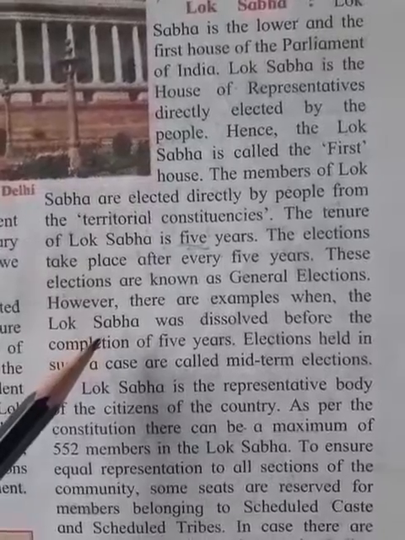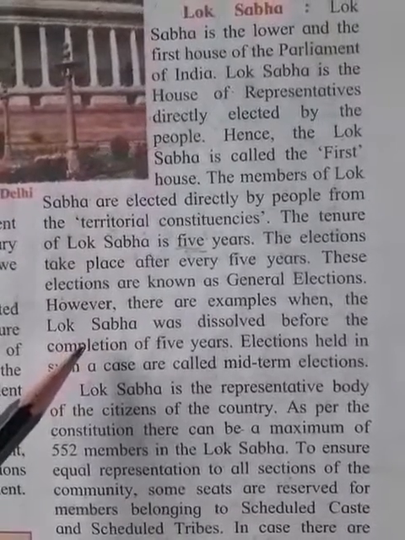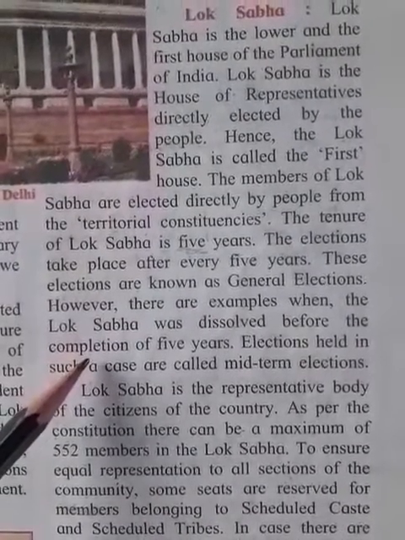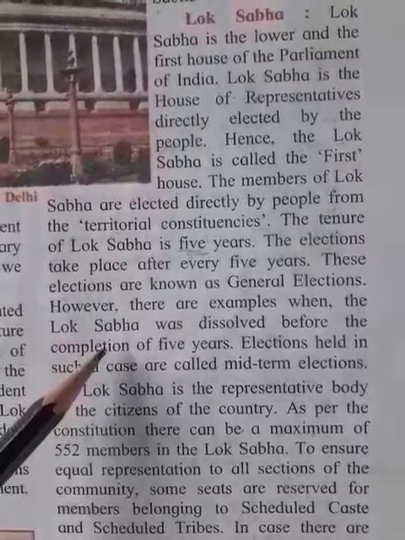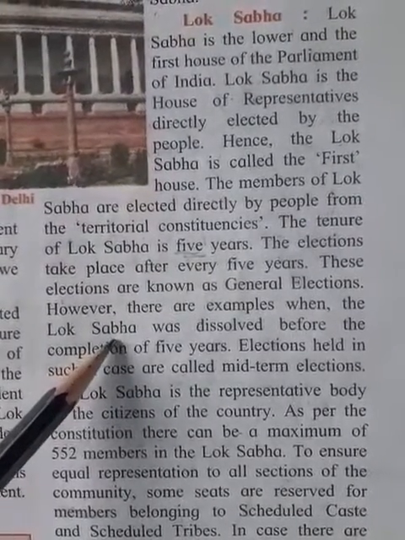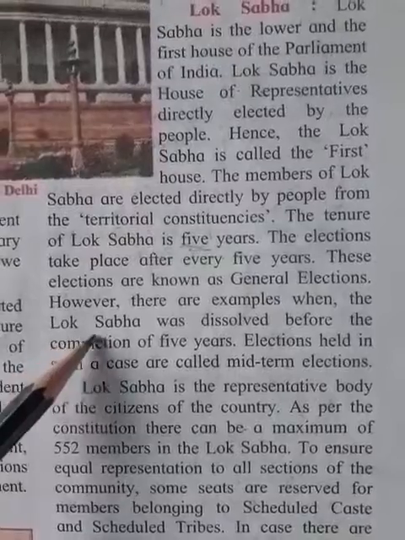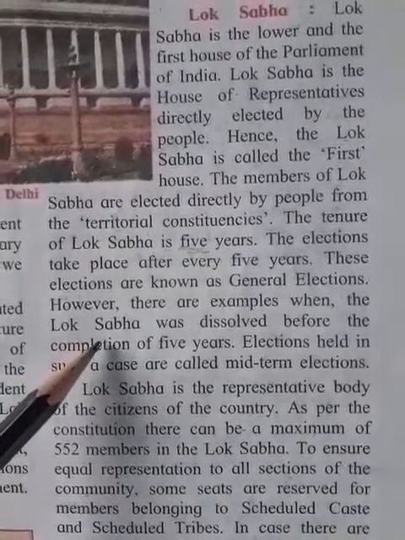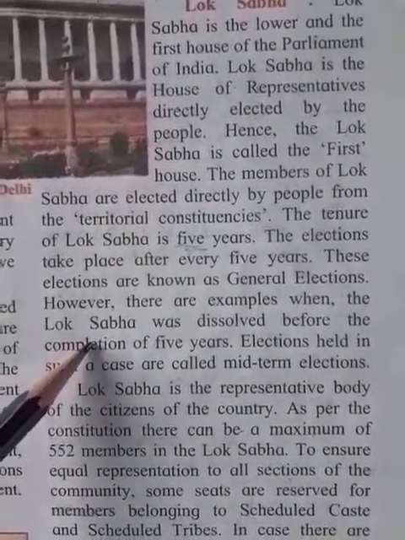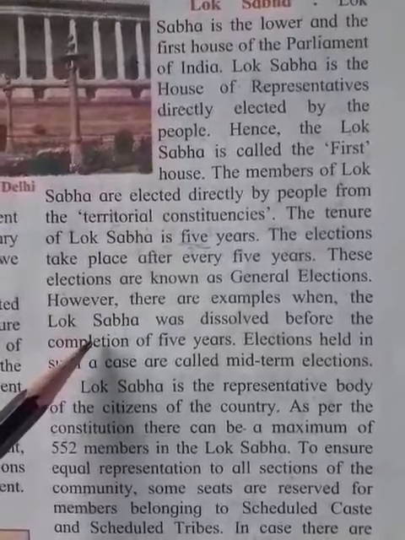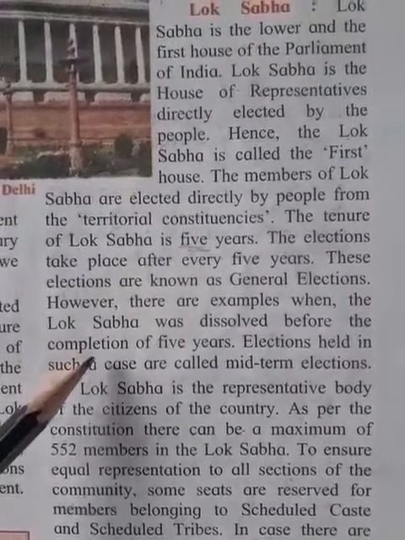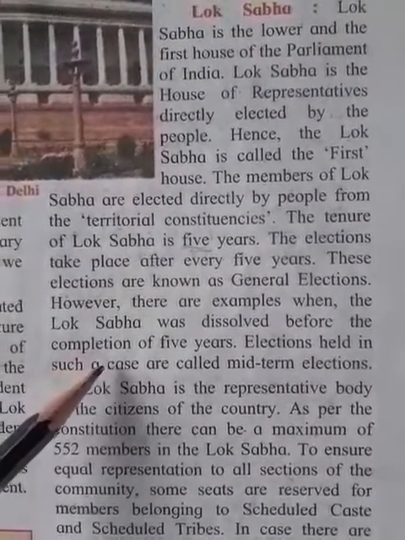However, there are some examples when the Lok Sabha was dissolved before completion of 5 years. Lok Sabha was dissolved, dismissed or suspended by the president before completion of its 5 year term.